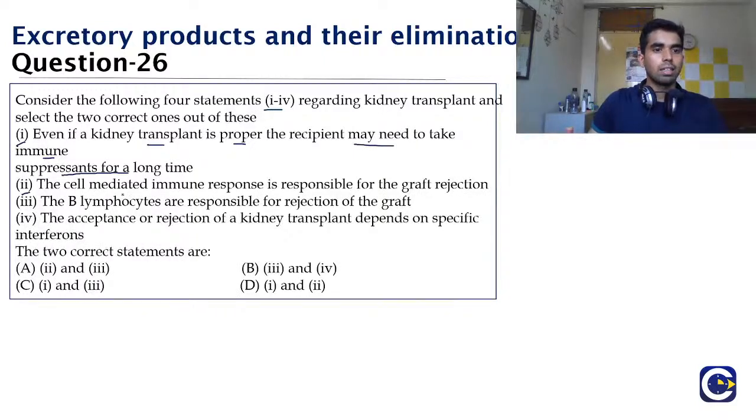Second, the cell-mediated immune response is responsible for graft rejection. Third, B lymphocytes are responsible for rejection of the graft. Fourth, the acceptance or rejection of a kidney transplant depends on specific interferons. Of these four statements, which two are correct?